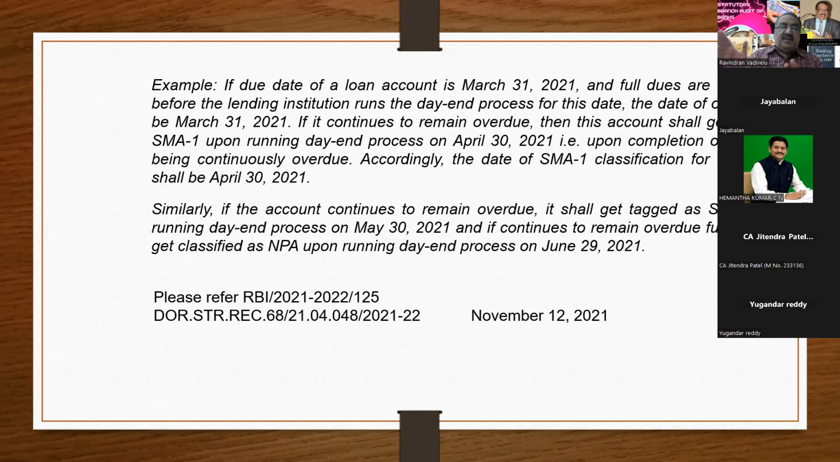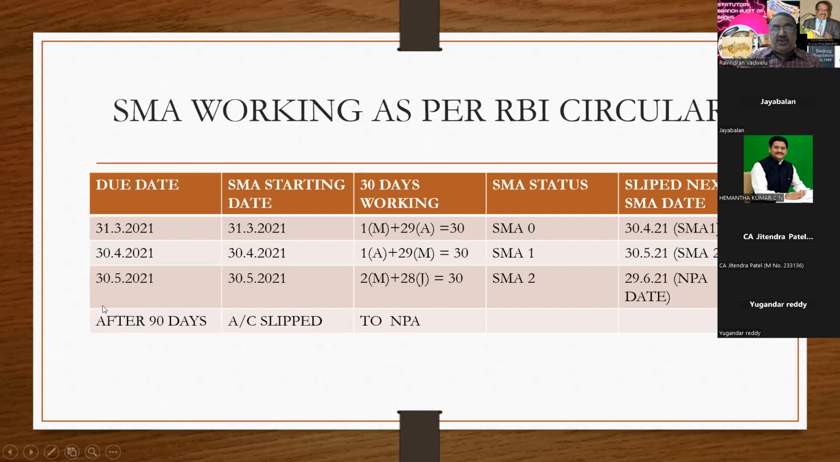The circular says the account is overdue for more than 90 days. So to calculate that 90 days, you have to calculate the overdue from the due date. For this, I will definitely give an example. This is a very, very important point that you have to remember. So here you have to calculate the SMA from the due date.